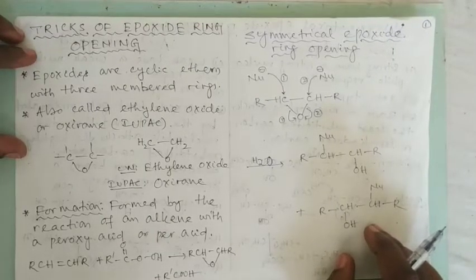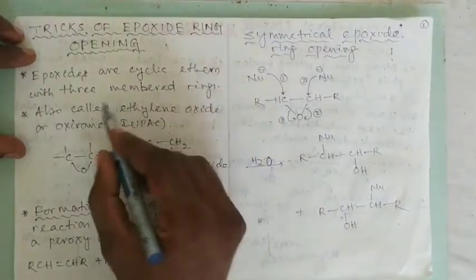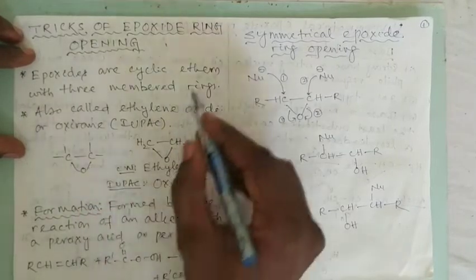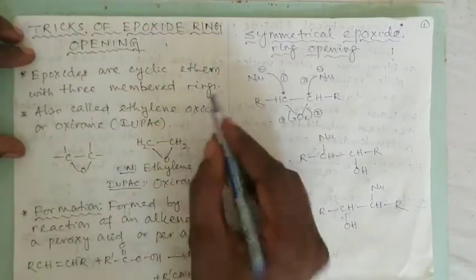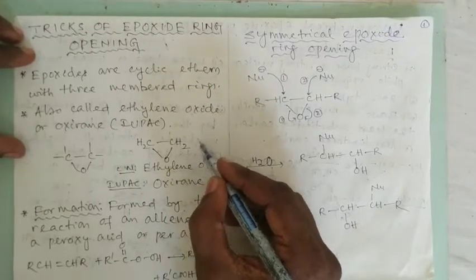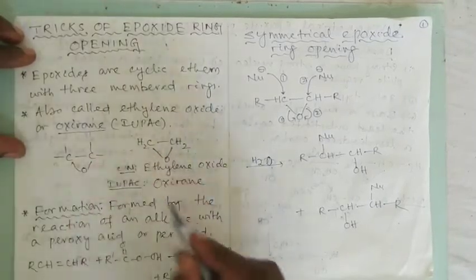Before going to that, let us see what is the epoxide ring. Now epoxides are cyclic ethers with three membered rings, 1, 2, 3, and this is cyclic. The smallest epoxide is known as ethylene oxide, or its IUPAC name is oxirane.